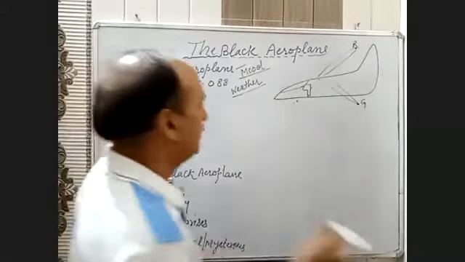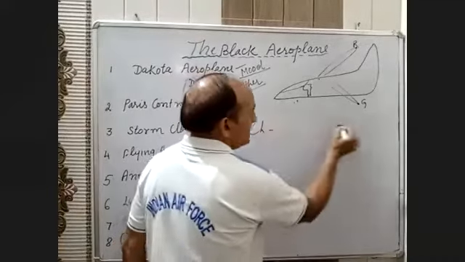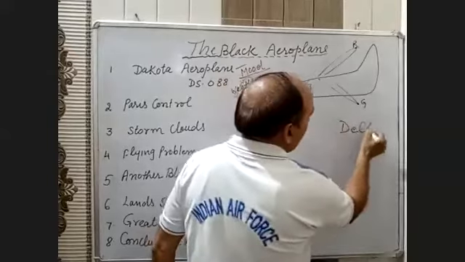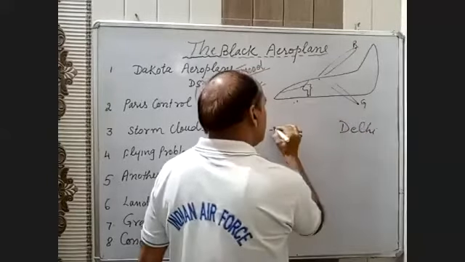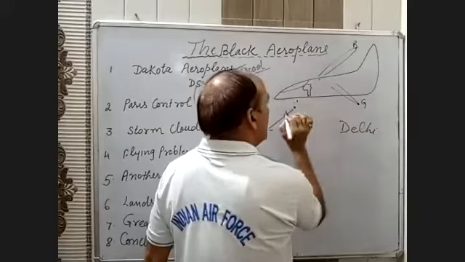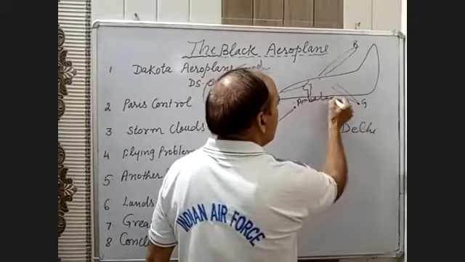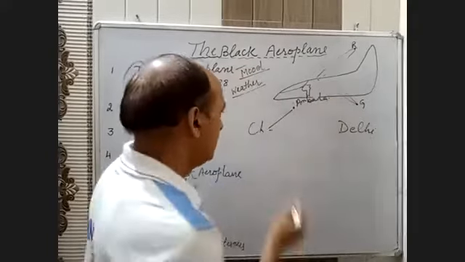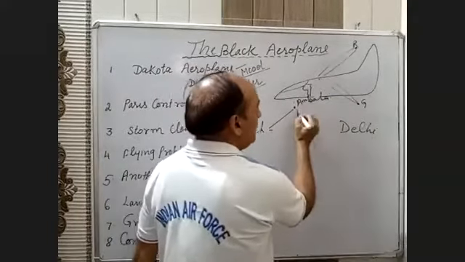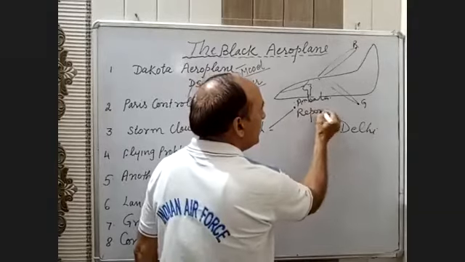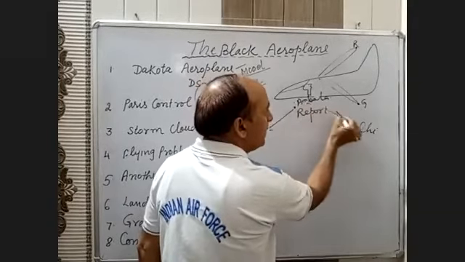Suppose from Chandigarh to Delhi, an aircraft has to fly. It means it will touch some point, for example, one more point, you can say Ambala. It cannot come directly to Delhi. From Chandigarh, he will report there, and he will be guided where he has to travel.